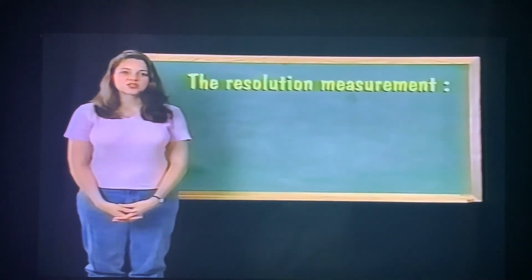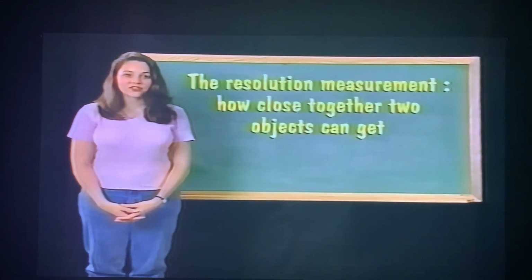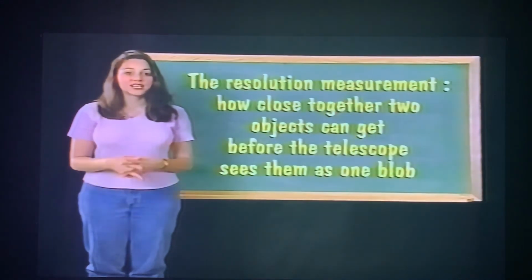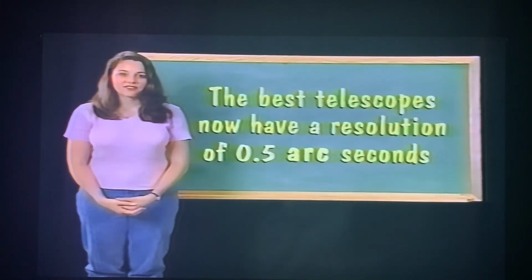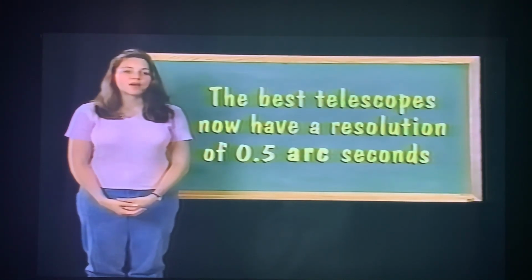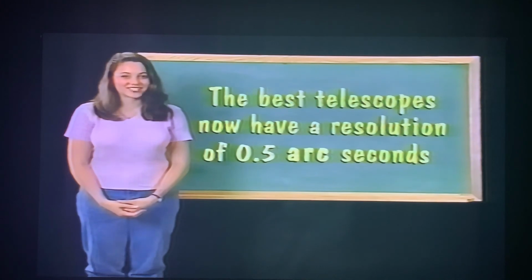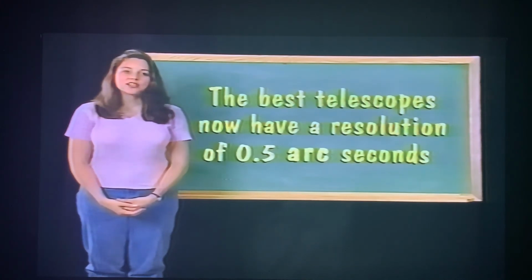The resolution measurement of a telescope is how close together two objects can get before the telescope begins to see them as one big blob. The best telescopes we have now can achieve a resolution of about 0.5 arc seconds. That's pretty small. Radio interferometers and the Hubble Space Telescope can see resolutions that small. Let's do something fun.